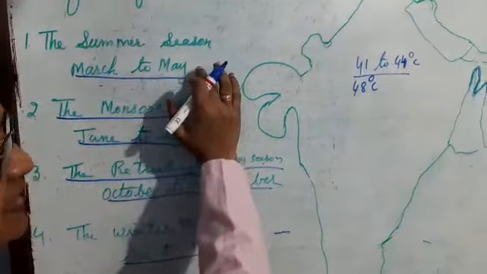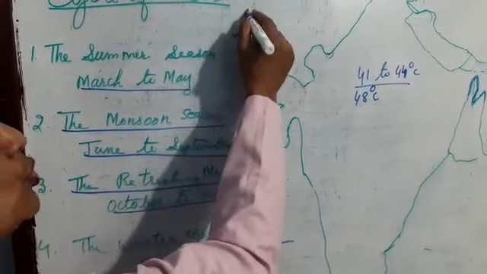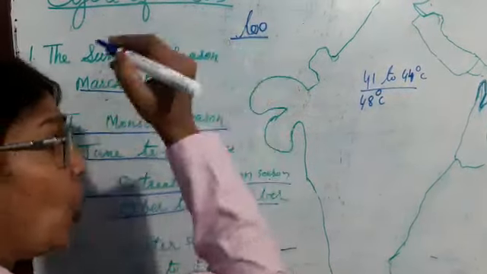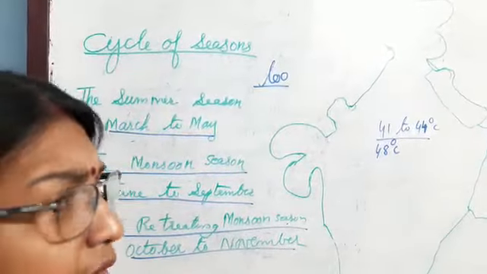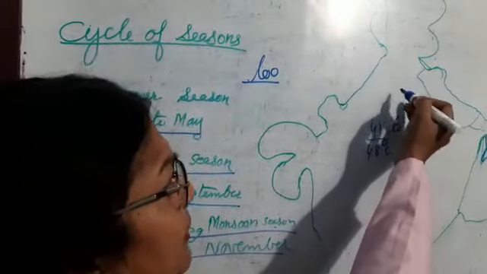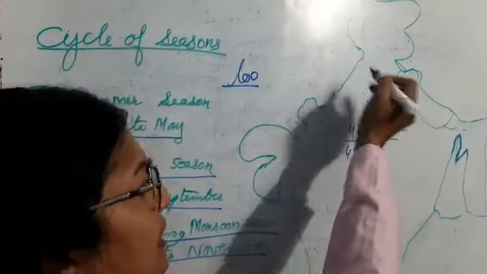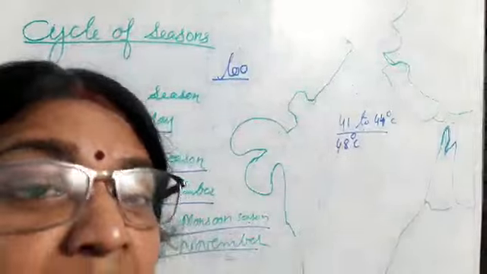Now you see, in the summer season there are local winds blowing. First one, we can say Loo, that is the local wind blowing in the month of May in the northern side. It will increase the temperature. In Madhya Pradesh, Rajasthan and UP, these areas are affected, and it will increase the temperature.